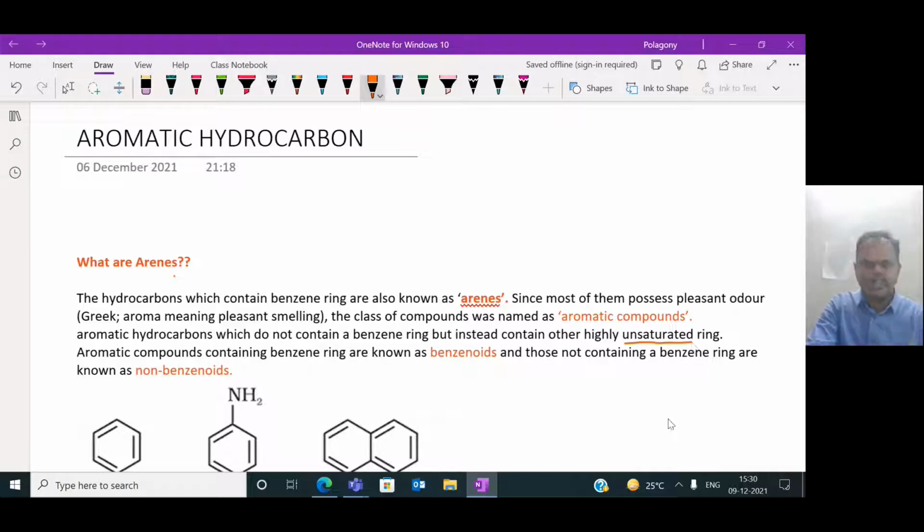Unsaturated means having alternate double bonds, what we call conjugated double bonds. So simply, aromatic compounds are classified into two types: benzenoid compounds, having the benzene ring and an unsaturated ring, and the second type, non-benzenoid compounds.